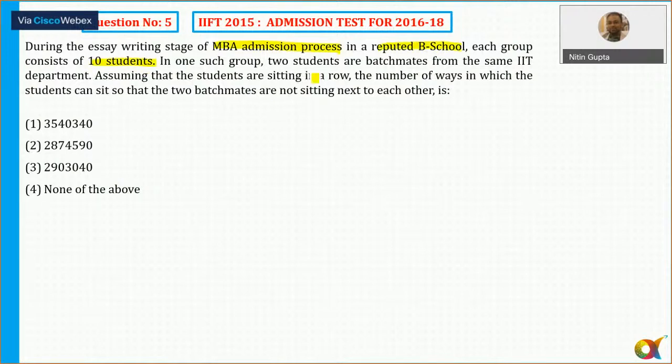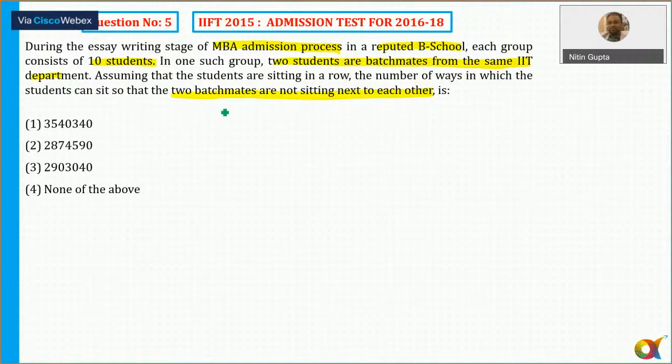In one department, assuming that the students are sitting in a row, find the number of ways in which the students can sit so that the two batches are not sitting next to each other.